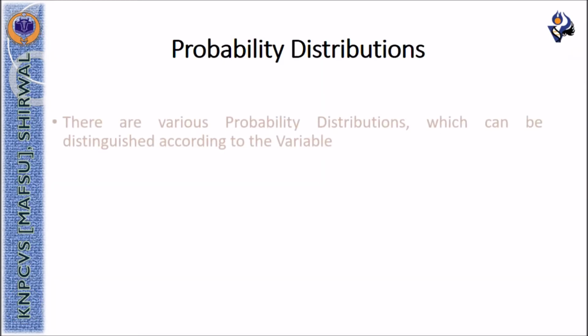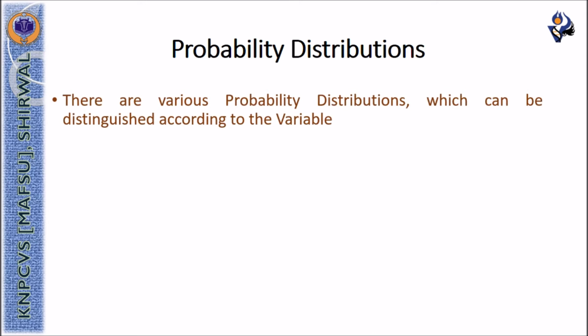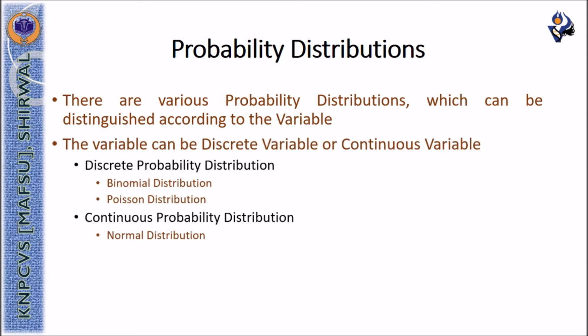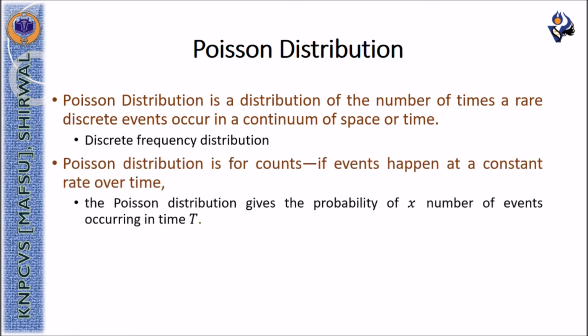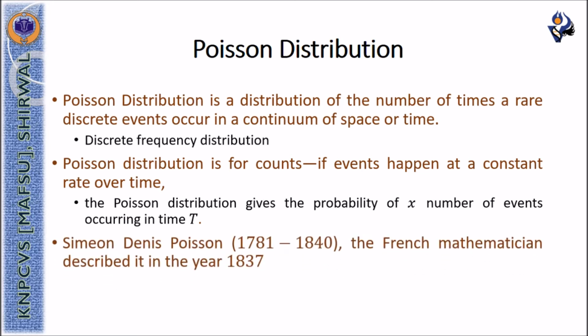We studied that the probability distribution can be categorized according to the nature of the variable. The discrete probability distribution can be binomial and Poisson, whereas continuous probability distribution can be normal distribution. Poisson distribution is a distribution of number of times a rare discrete event occurs in a continuum of space or time. The Poisson distribution gives the probability of x number of events which are occurring in a specific time t. Simon Poisson proposed this distribution in the year 1837.